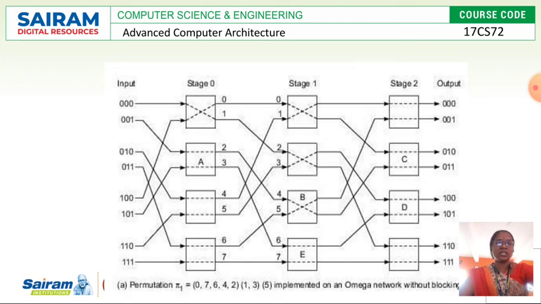Here A, B and C are the three switches used. 001 is given as an input to switch A, and from that the output is a direct output, given to switch B as an input. From switch B it follows a crossover connection, and is given as an output to switch C as the second output. It is then given directly as output to the external memory as 011. So this is what happens in an omega network without blocking.